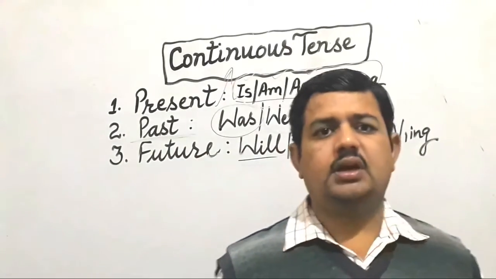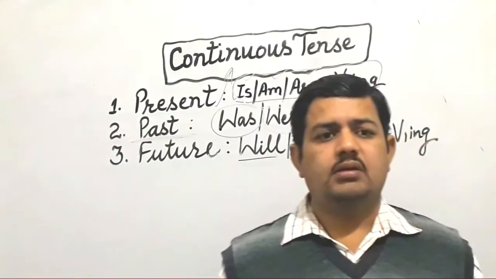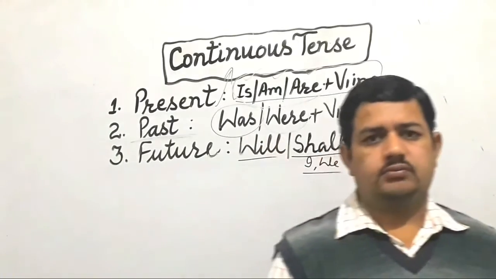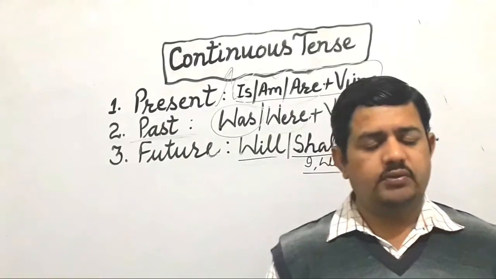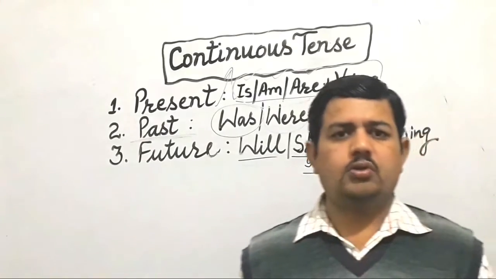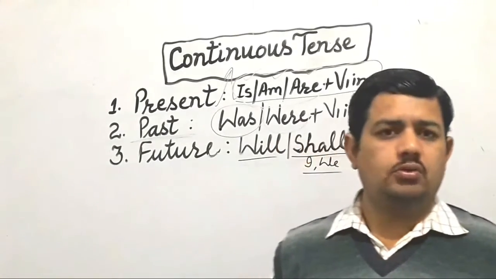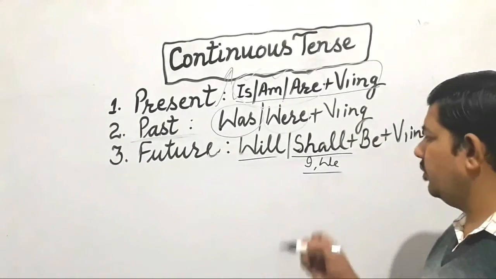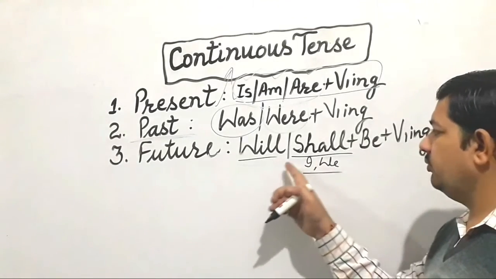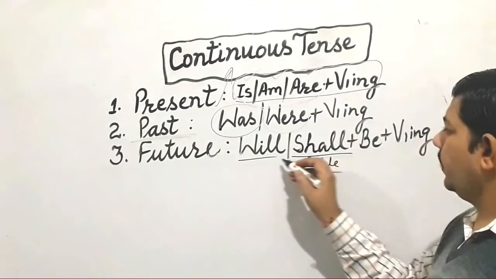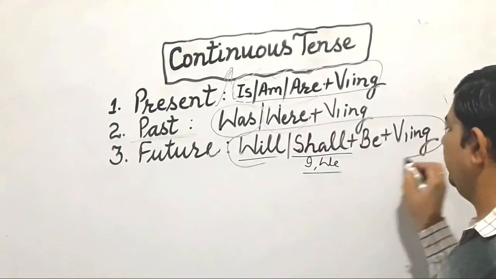Activities which are referred to as continuous in nature, activities which we feel will be continued in future, those activities we tell with the help of these two helping verbs, will be, shall be, plus ing, and this particular structure we have to follow.